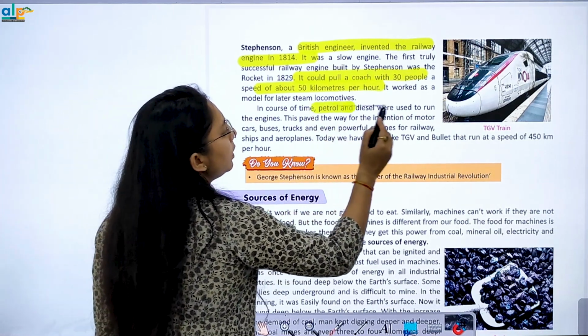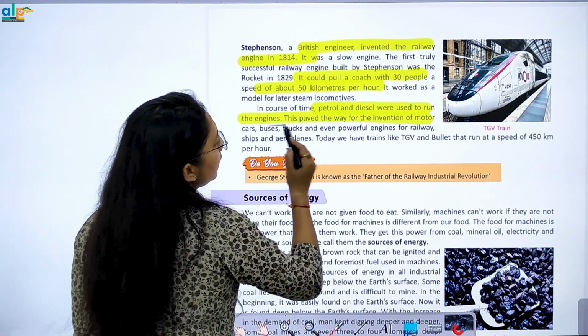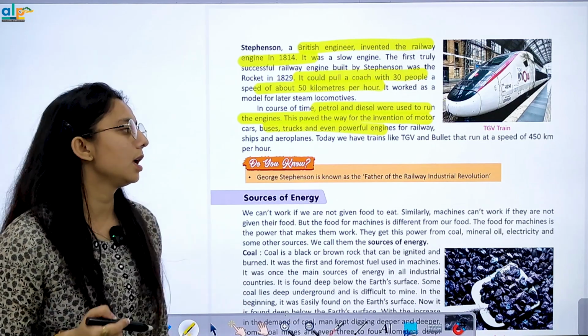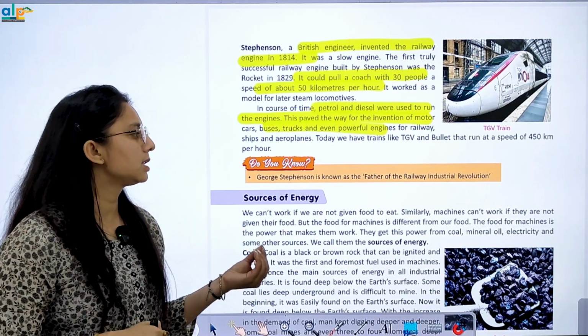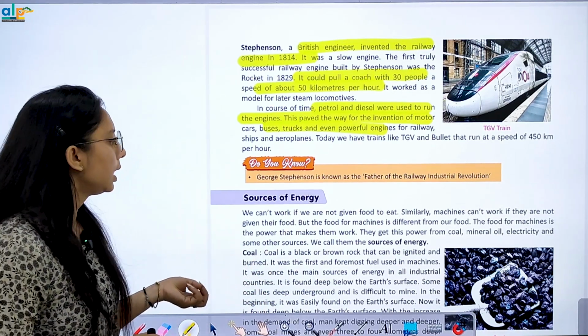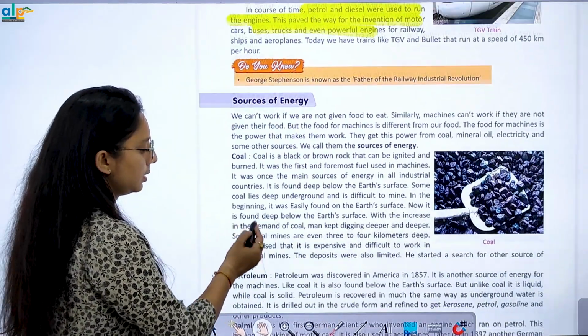In the course of time, petrol and diesel were used to run the engine. This paved the way for the invention of motor cars, buses and trucks. Many powerful engines came, like railways, ships and aeroplanes. Right? Now we have sources of energy.